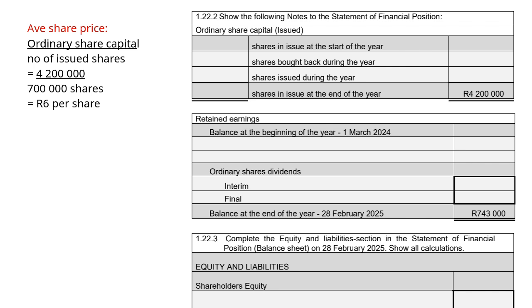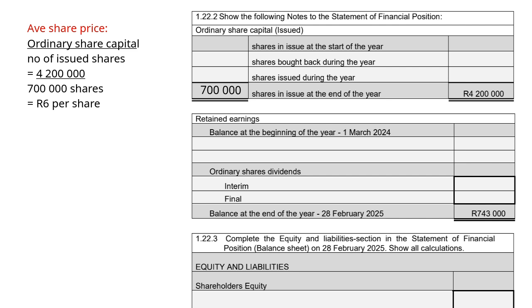1.2.2. Show the following notes to the statement of financial position, our ordinary share capital note. So if we go to adjustment 2.7, the company has authorized share capital of 1 million ordinary shares. On 28 February 2025, 700,000 shares were in issue. So at the end of the year, we have 700,000 shares in issue.